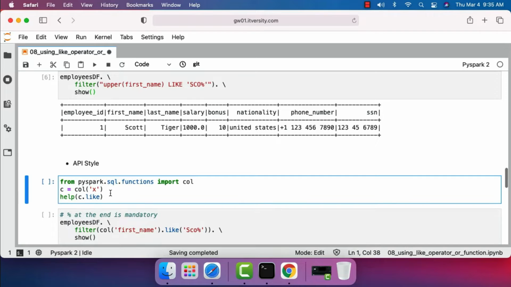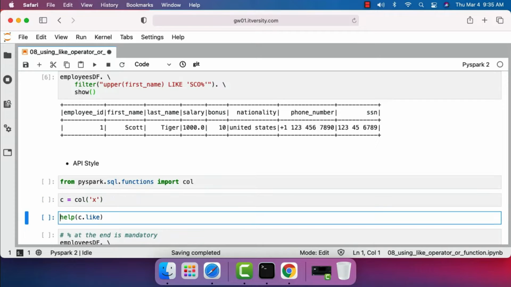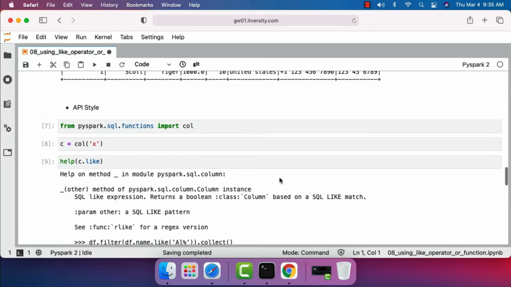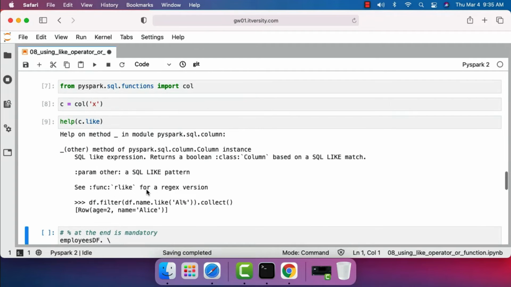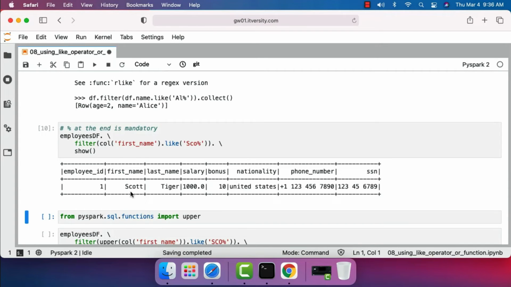Let's import col function first and let's create a hypothetical column object, which is C. Once you create it, you should be able to get the help on like function that is available on column type. Let me import the column first. Let me create object C, which is of type column. Then we should be able to say help of C.like and you can see the output. Once the columns are passed using column type, we should be able to invoke this like function. And as part of that, we can pass the string against which we want to compare. A percentage at the end is mandatory. Without percentage, it will not work. Now let's run this. This is the API style and you can see the output.